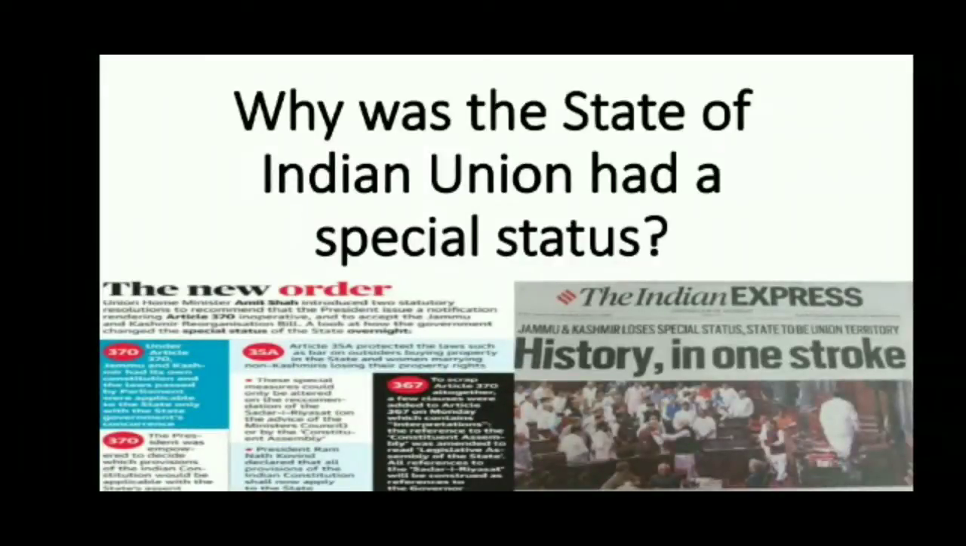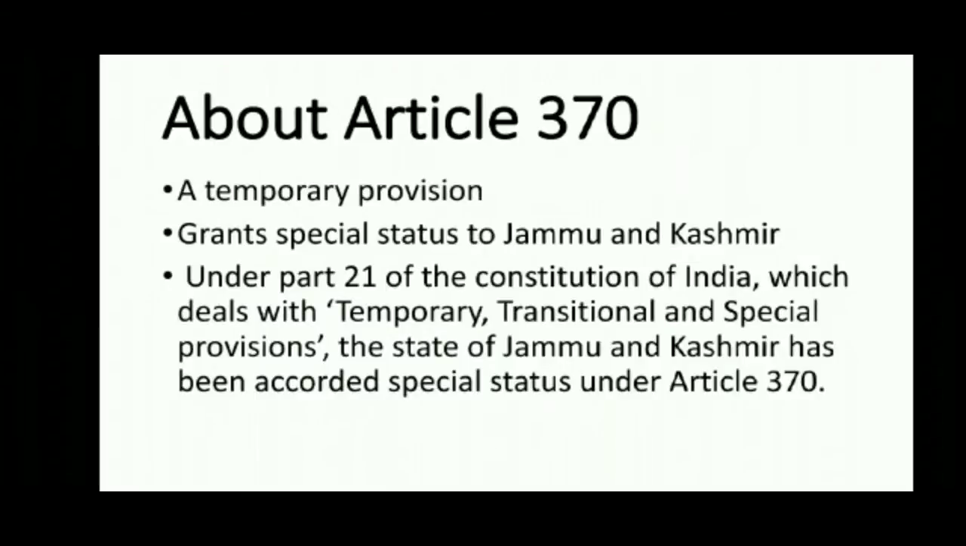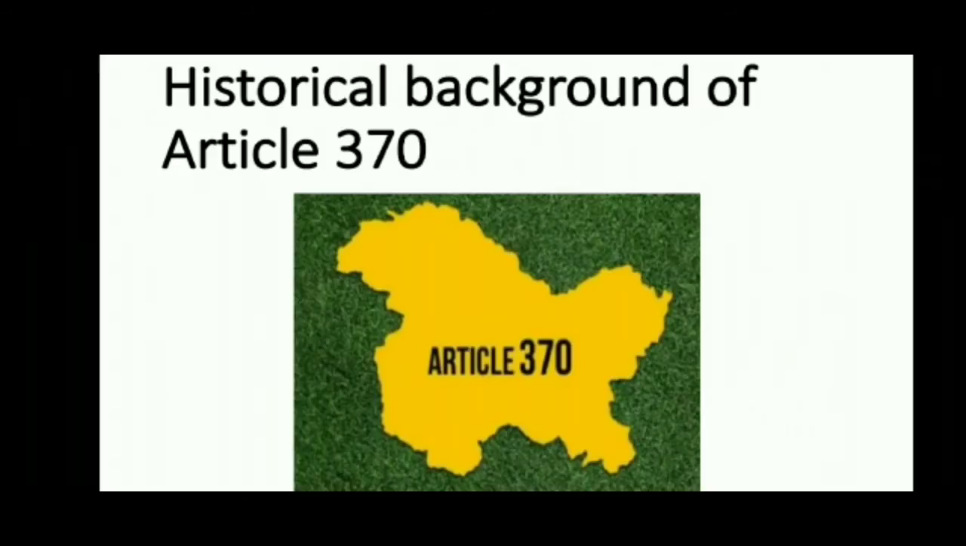Today I will be explaining our PPT on the topic: why did the state of the Indian Union have a special status? Article 370 of the Indian Constitution gave a special status to Jammu and Kashmir, which was administered by India as a state from 1954 to 31st October 2019.